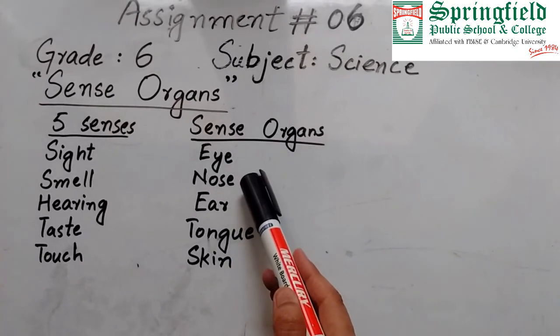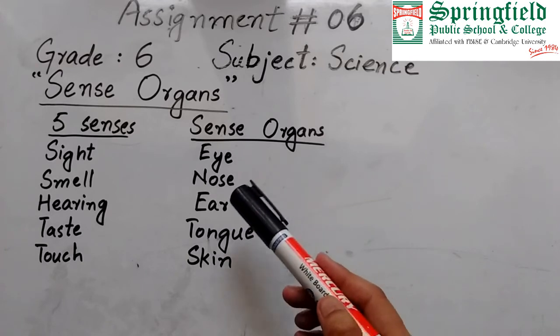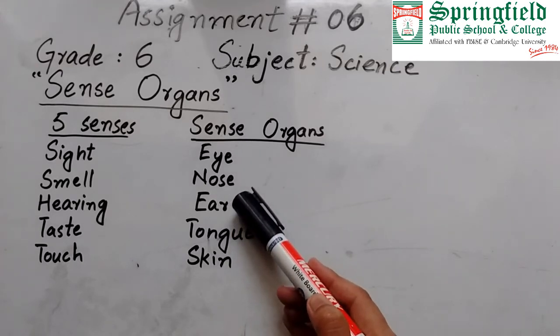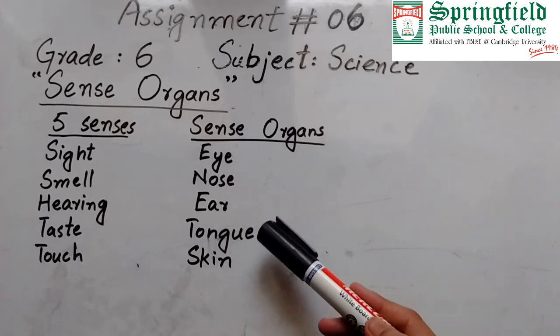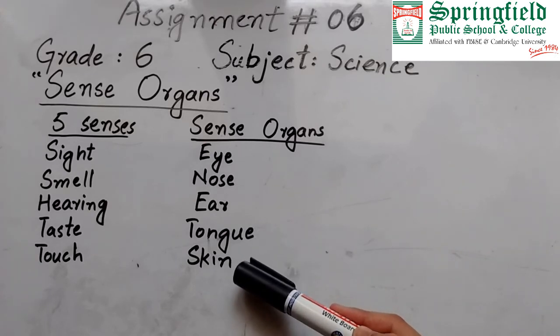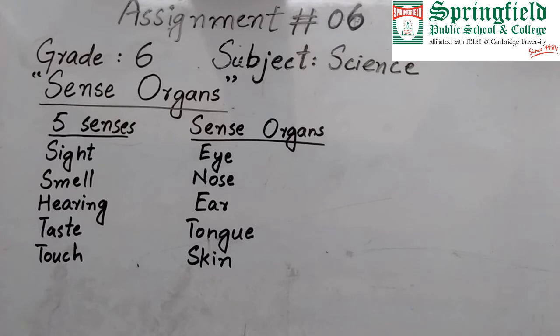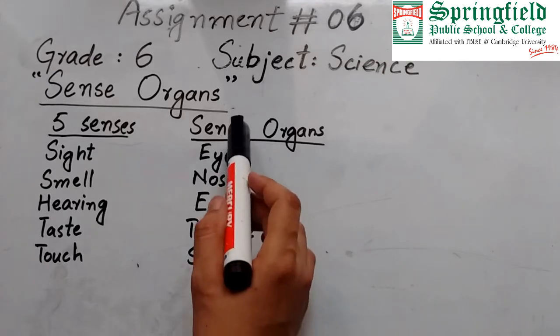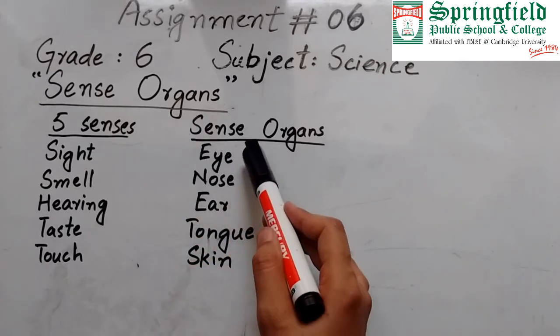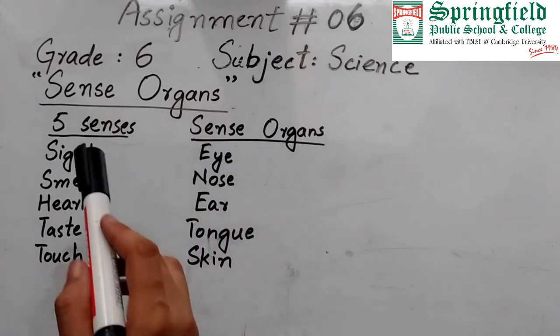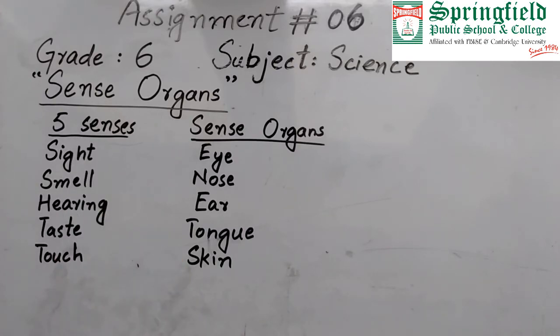Similarly, with the help of nose we can smell things. With the help of ear we can listen. With the help of tongue we can taste, and with the help of skin we can touch. We can feel the touch. So this is the way that every sense is linked to a sense organ. So firstly we will see the sense organ which is responsible for the sense of sight, and that is eye.